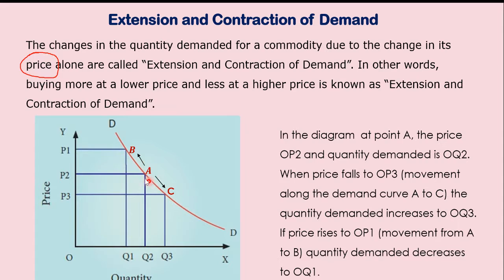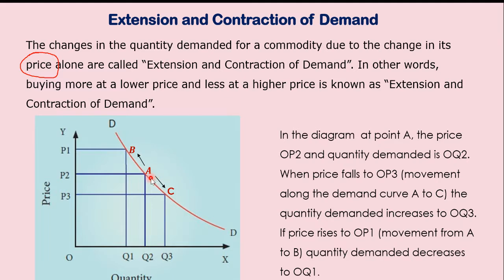Look at this point A. If these points are not marked in your textbook, please make a note of it, girls, because in the previous year we did not have all these A, B and C. I do not know whether in the new edition they have changed it or not. In the explanation they have given the words A, B and C, but in the diagram they haven't mentioned the points A, B and C. So I have inserted these points A, B and C. If it is there in your textbook, well and good, you need not do anything. If these points are not mentioned, please make a note of it in your textbook.